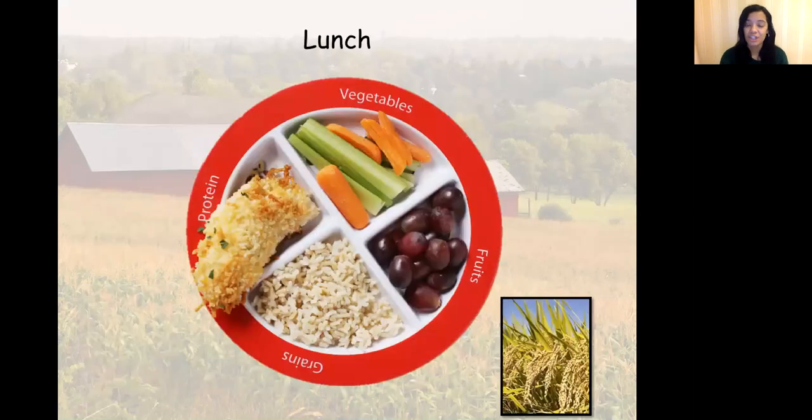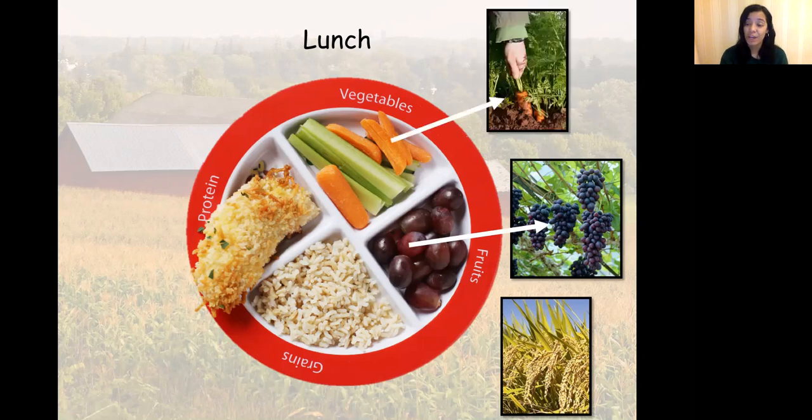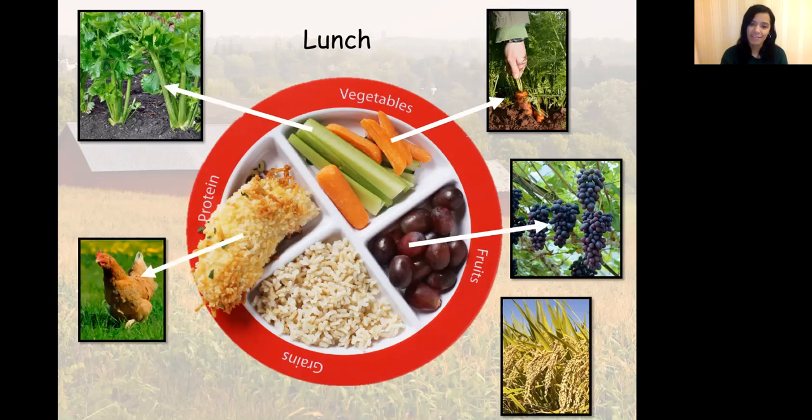Let's look at our lunch. Here we have a nice balanced lunch. So we have our protein, our vegetables, fruits, and grains. First, we have our fruits here, which is a nice vine of grapes. It's a nice plant. We have carrots that grow under the ground as roots. We have celery, which grows above the ground. Here we have some chicken, and then we have some rice. So rice is like wheat. Rice grows as a seed on a plant.